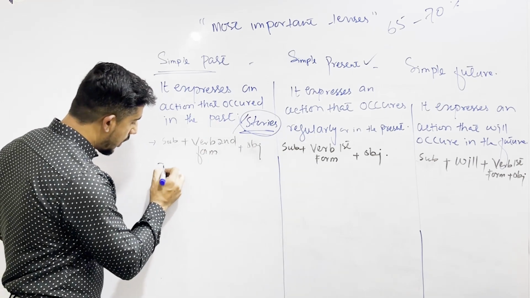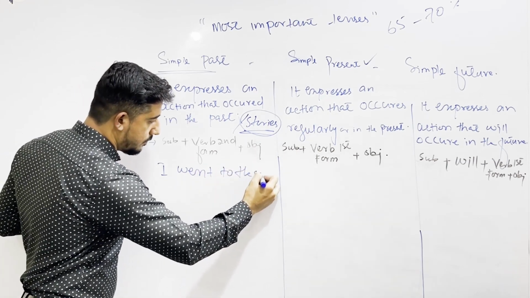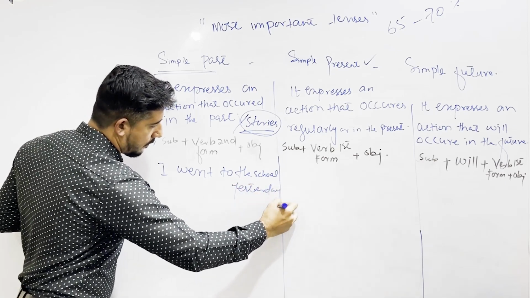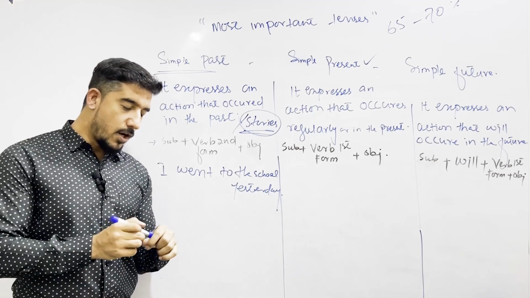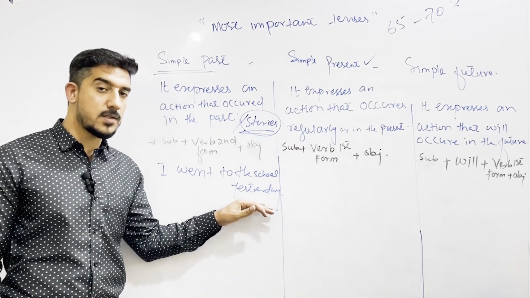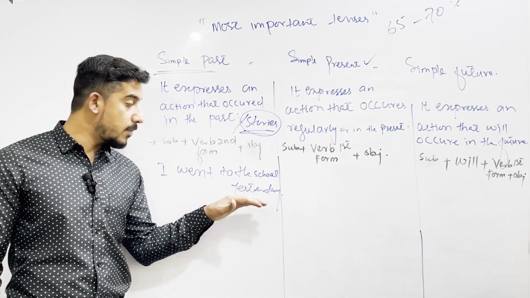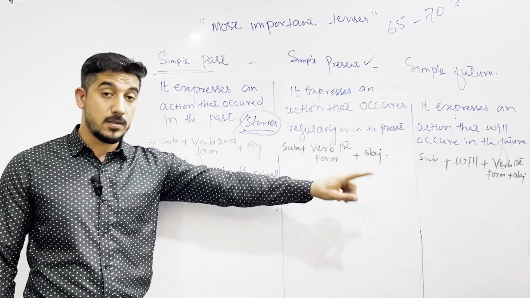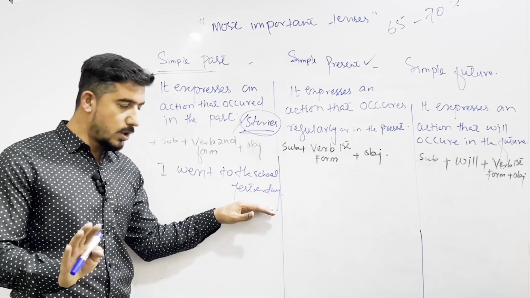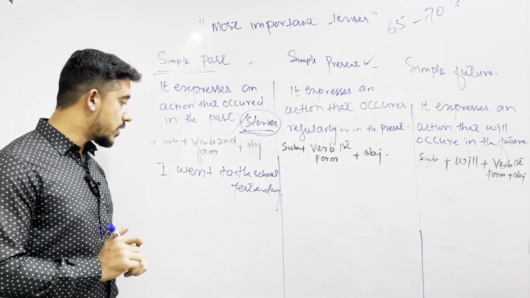For example, I went to the school yesterday. Now many students, they are confused either to use time expression or not. It's good idea to use it. The reason is time expression से clear होता है कि हमने जो है past के बारे में बात करनी है, present के बारे में बात करनी है, या future के बारे में बात करनी है. Time expression is important. If you use it, it's a very good idea. If you don't use it, it's also no problem, but you need to have time in your mind because in simple past time is important.